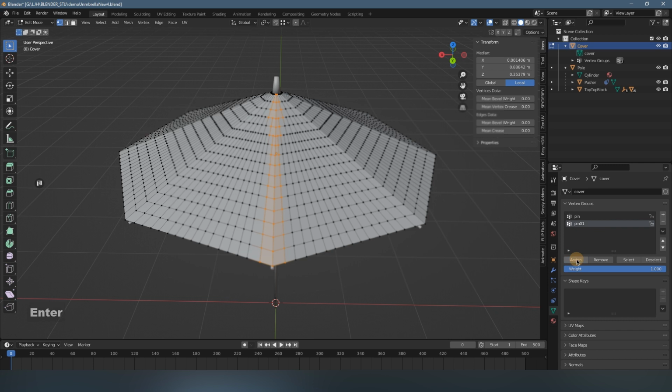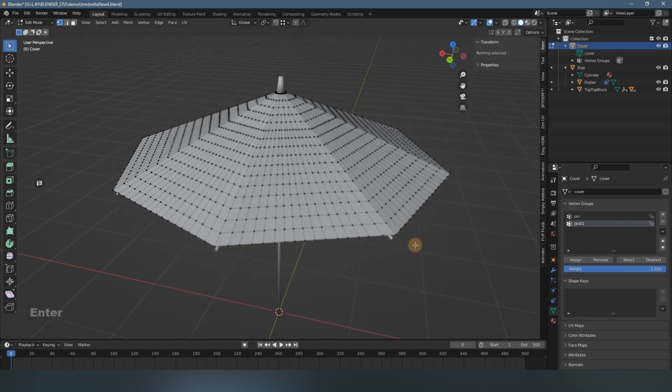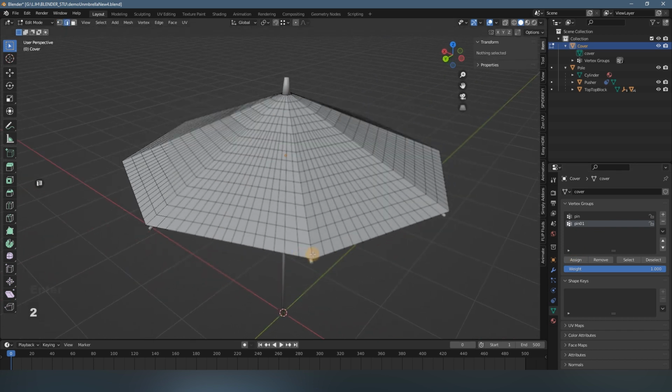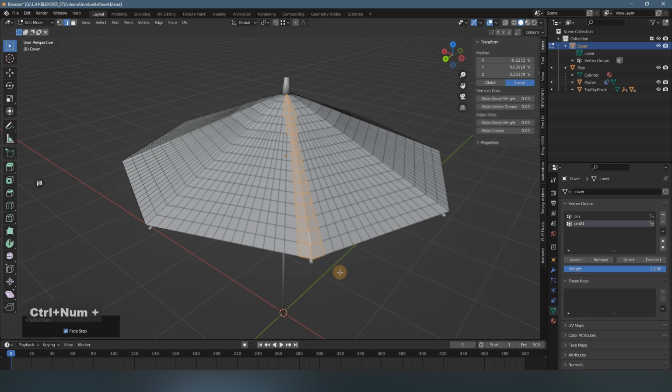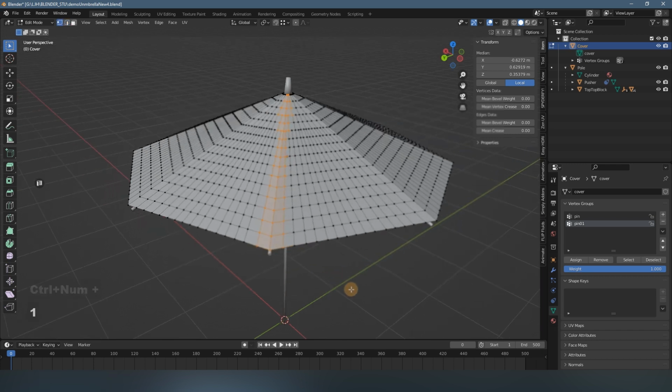So assign, don't forget, it's very important. Next is this one, and Shift Alt select, Ctrl plus, press 1 to point mode, add this pin 02,